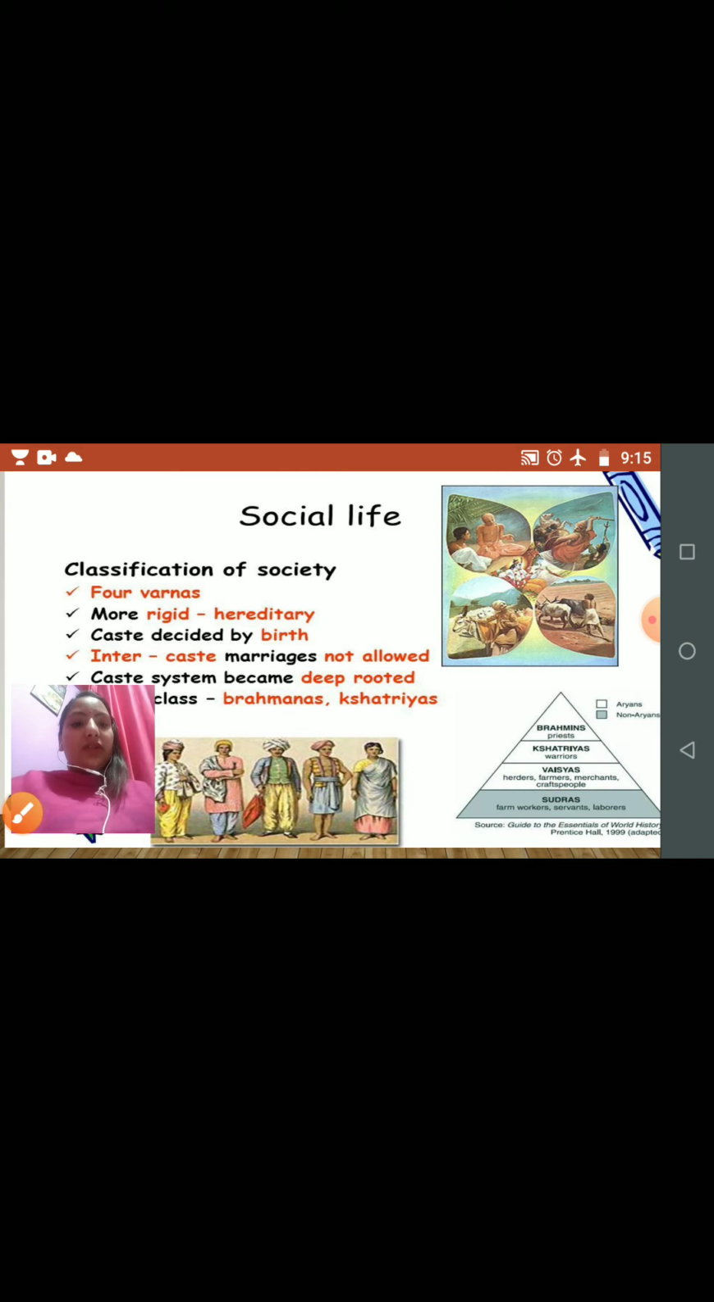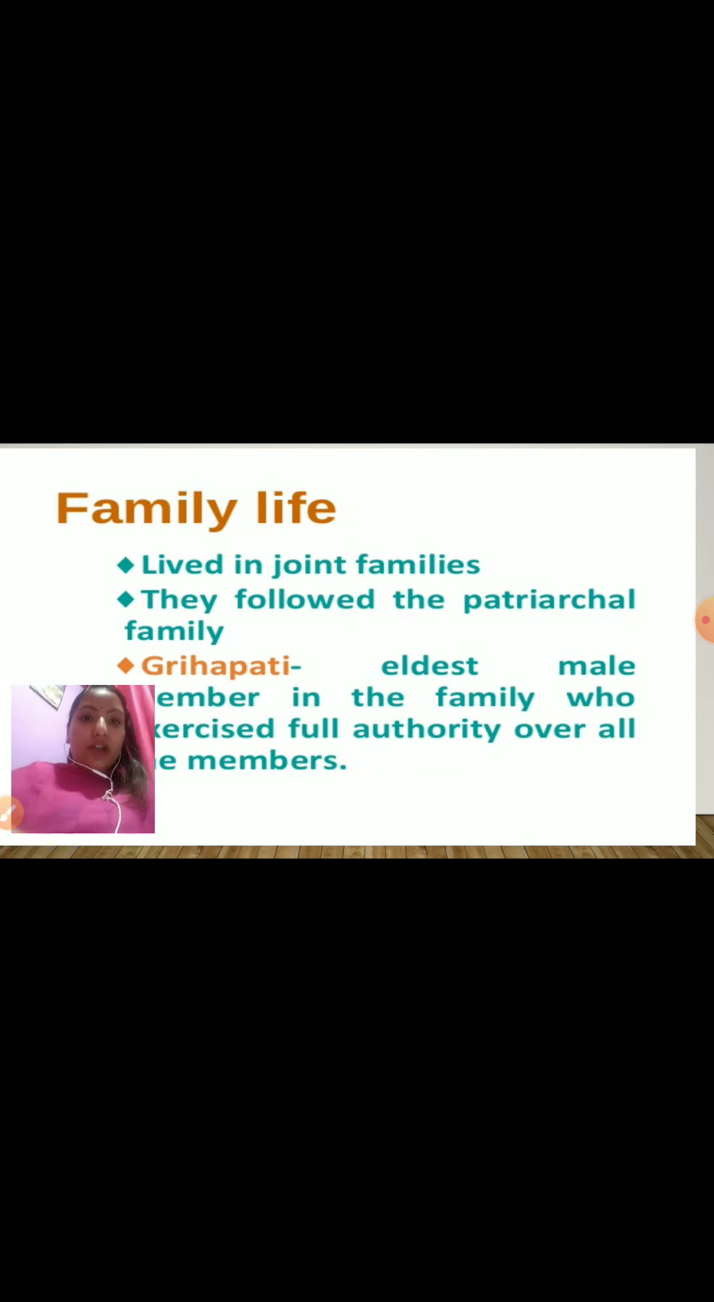Now let's look at the family life of the later Vedic period. The joint family system was further strengthened. The birth of a son was welcomed. The position of women declined. They were now considered inferior to men. They no longer took part in the assemblies. Their highest duty was to serve their husband and take care of the family. However, they continued to participate in religious ceremonies.